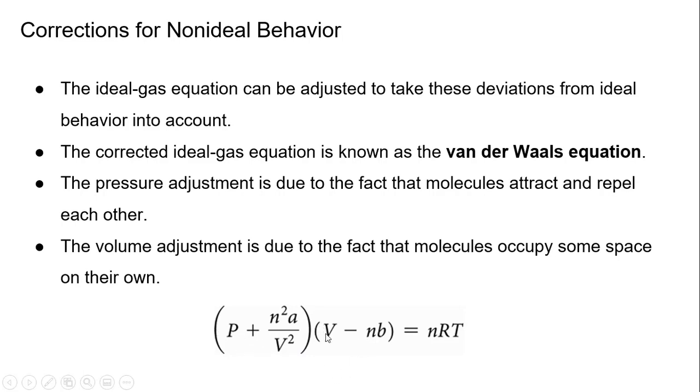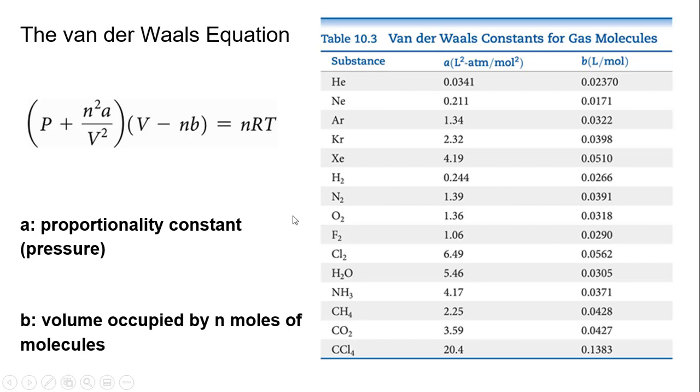And these constants, you would be given a table. They are specific for each gas, so they're not just random numbers. You wouldn't have to calculate that portion. They would be given to you. And I'm going to do a couple problems so you can see.